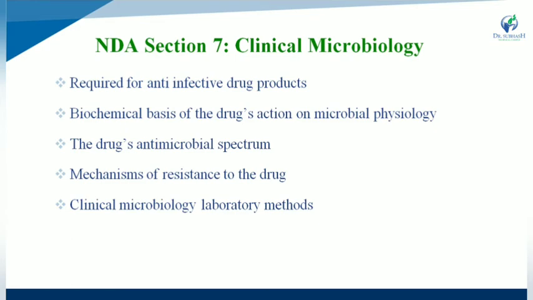Next is section number 7, which is required for clinical microbiology. It is required particularly for anti-infective drug products.